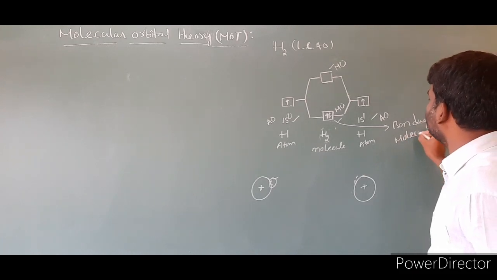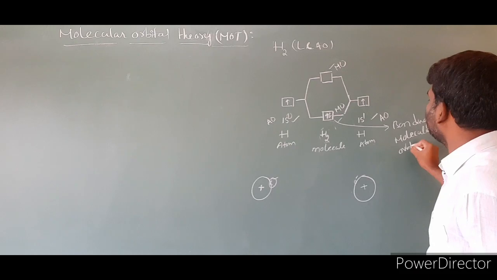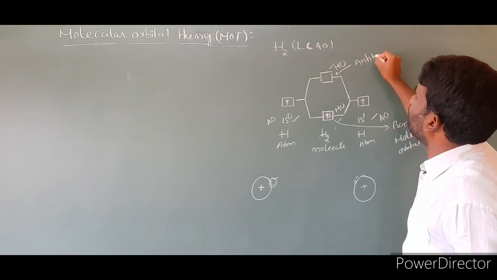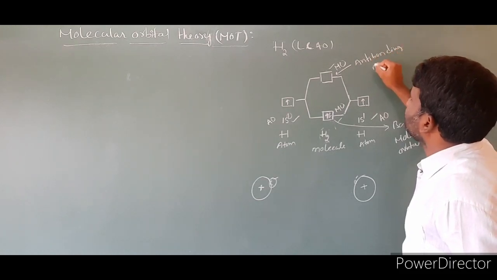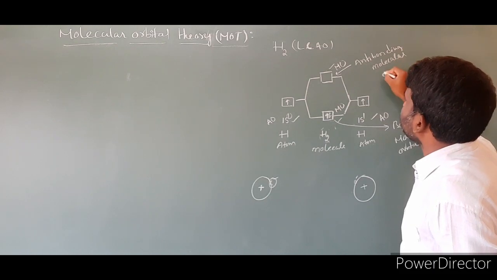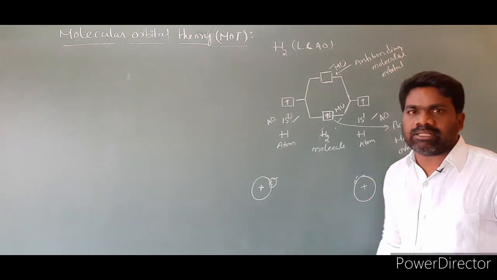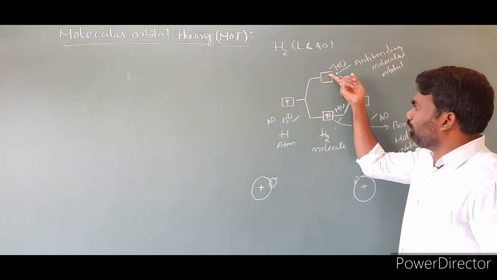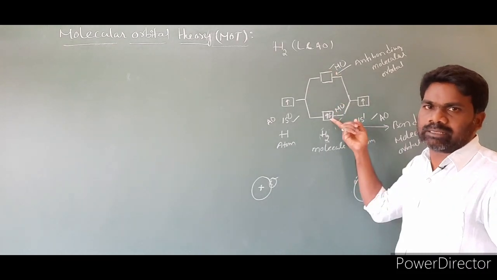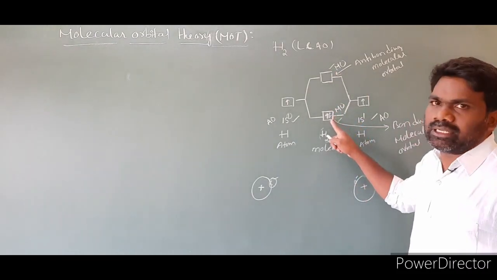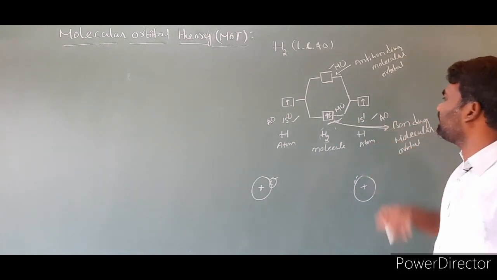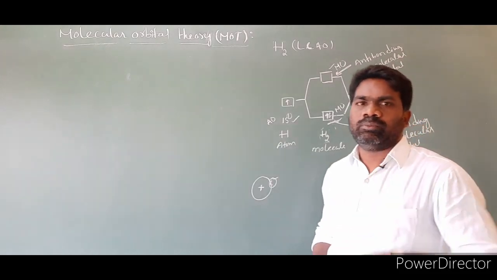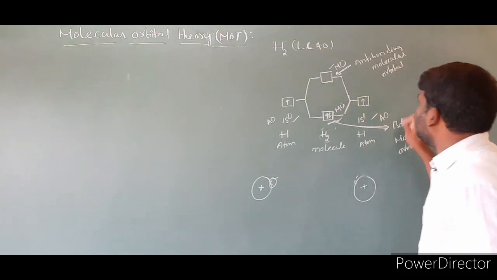Bonding molecular orbital. This is a bonding molecular orbital. This is an anti-bonding molecular orbital. What is the point? If two atomic orbitals are combined, two molecular orbitals are formed. Of the two molecular orbitals, one is a bonding molecular orbital, and another one is an anti-bonding molecular orbital. So, two combined, two molecular orbitals are formed. Clear? One is bonding, another one is anti-bonding.